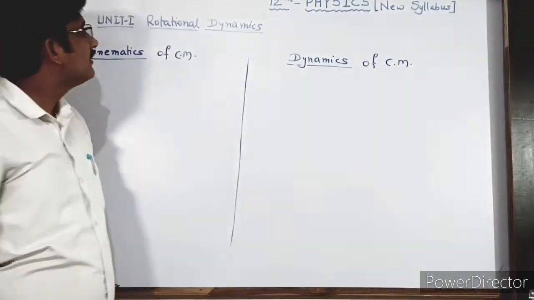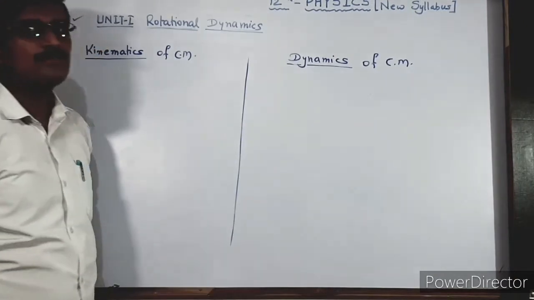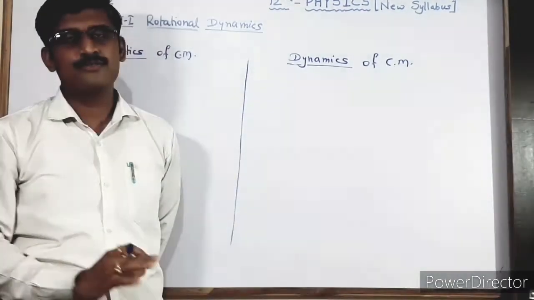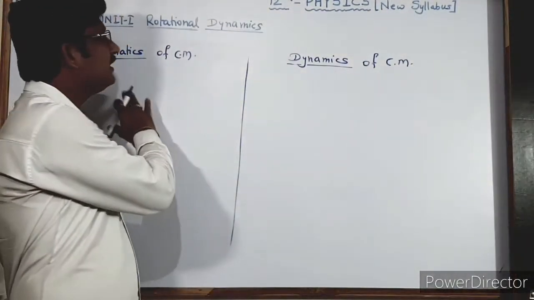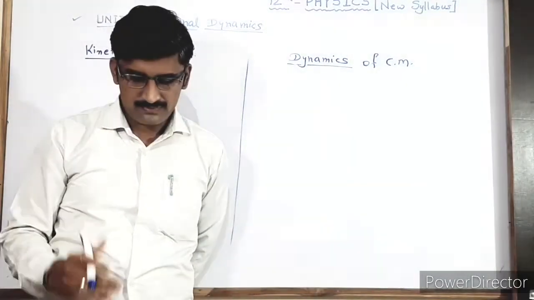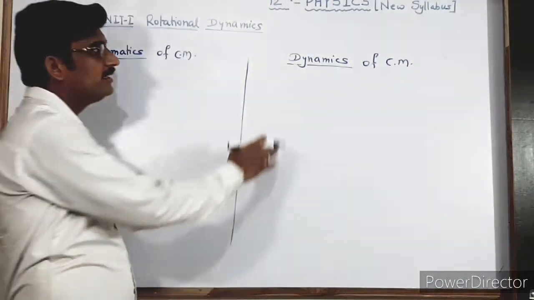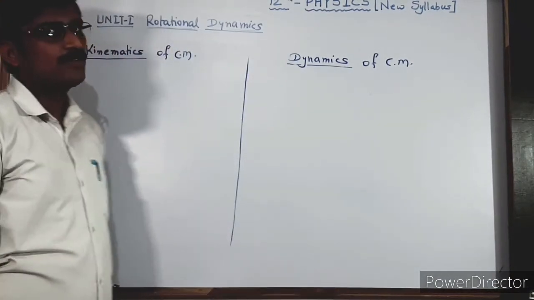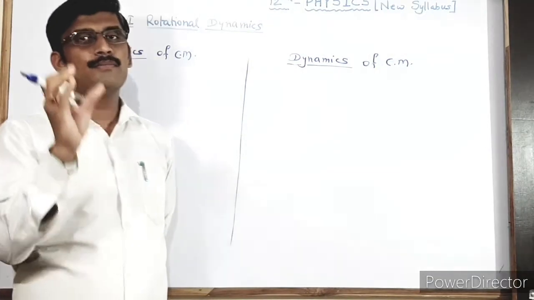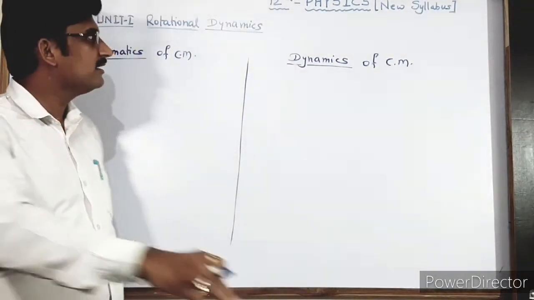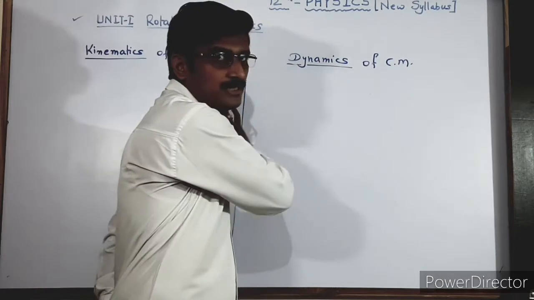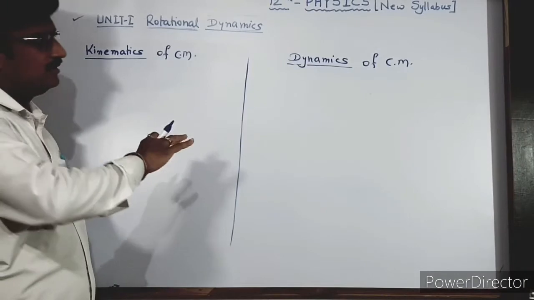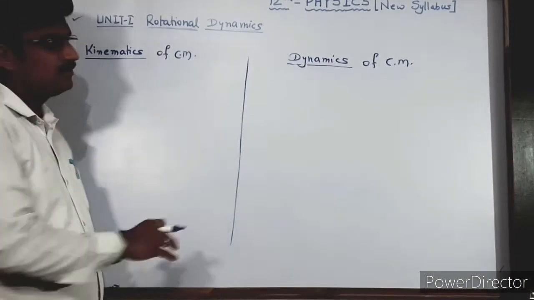As we have seen earlier, in kinematics the motion of the particle is studied, and in dynamics also the motion of the particle is studied. But in kinematics, the motion of the particle is studied without its cause, whereas in dynamics, motion is studied with its cause. Now we know that the cause is only the force or the torque applied on a given body, and hence it performs circular motion. In both cases the cause is the same, but in kinematics the cause is not considered, while the remaining terms which depend on that circular motion are considered.